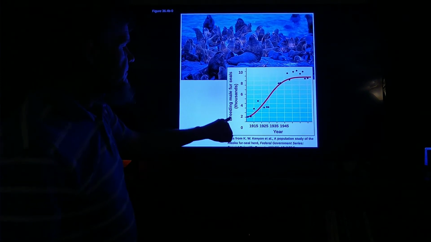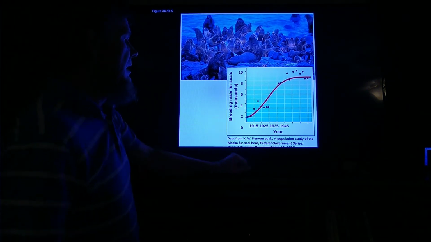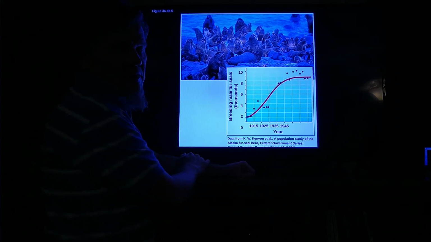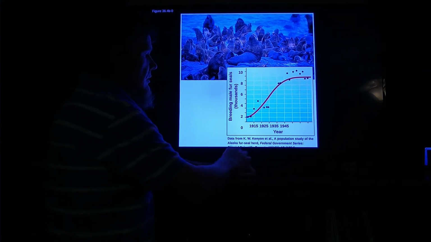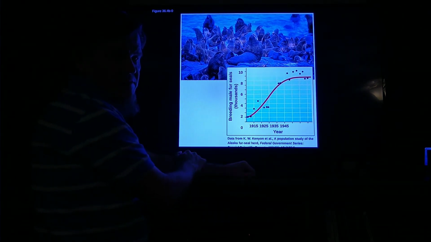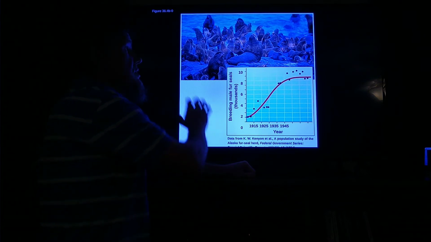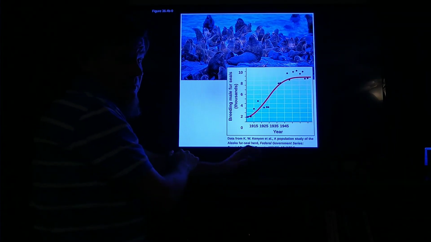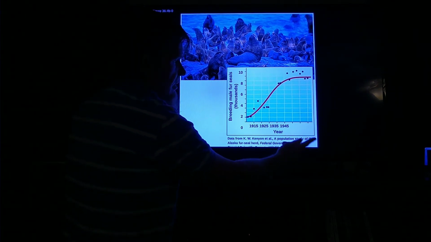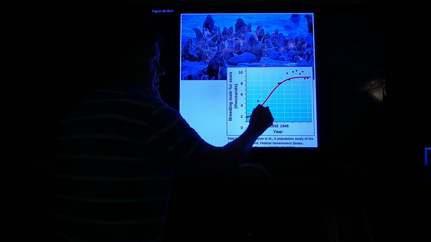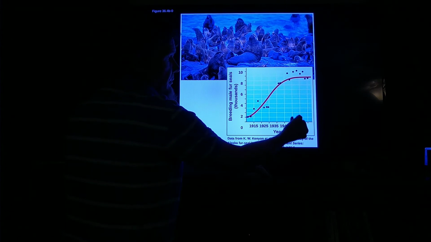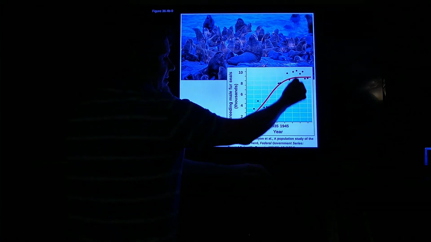This is fur seals. Breeding of fur seals beginning from 1915 after they realized they had killed almost all of them off for making fur coats. We start off with about 2,000 individuals. They enact protections of the fur seals so that they're not going to be killed by hunters for fur coats. And then over the next 40 years, the population of the fur seals fairly steadily increases. This is that logistical growth until we reach roughly about 1950, 1960.